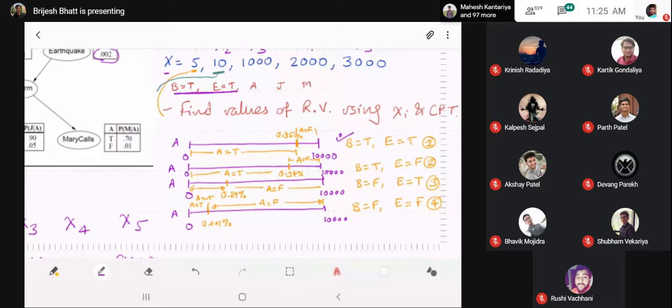So 1000. There is 1000. Let's try to project here. It will fit in this area somewhere. Right, it will fit in this area. So the value of A is true.